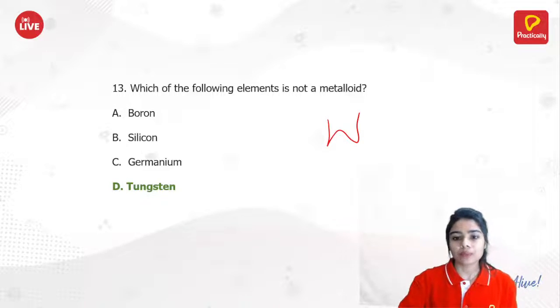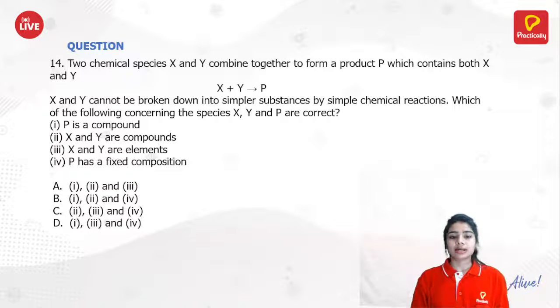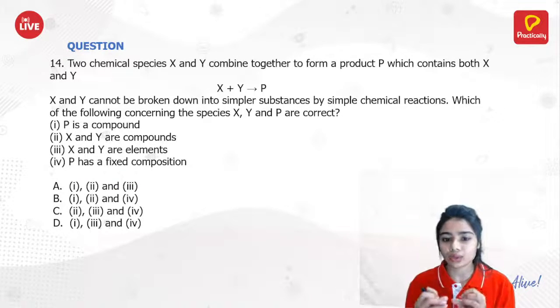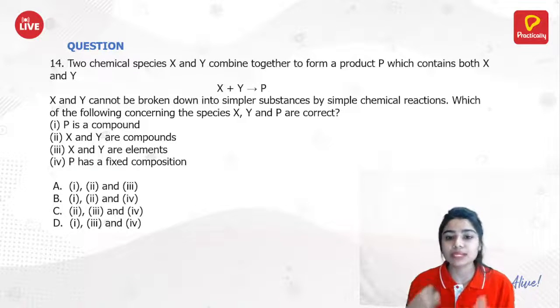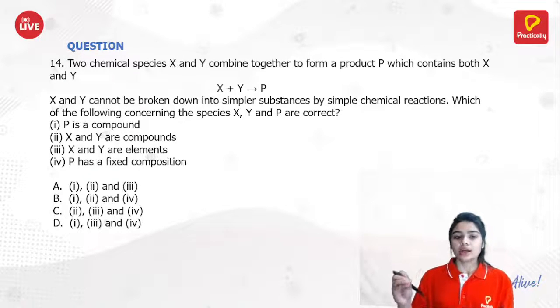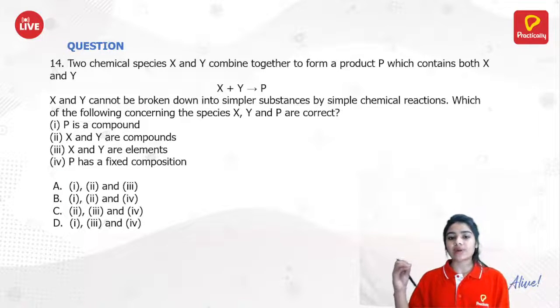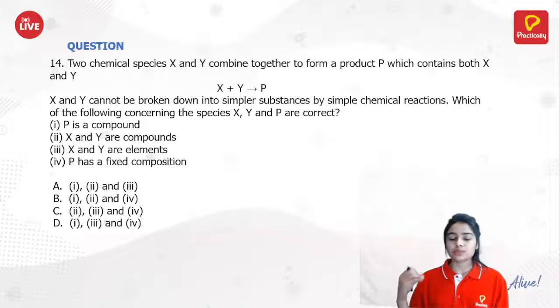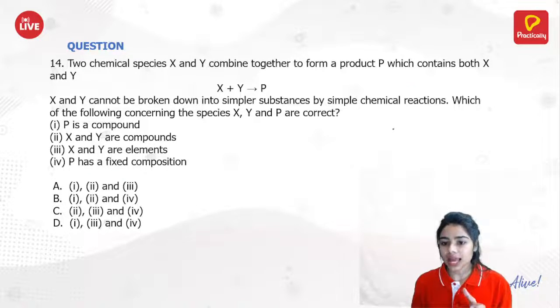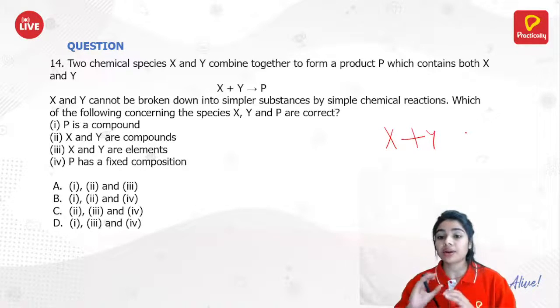Now, this simple question. Now this is again a tricky question, again about compound, element and mixture. So here, two chemical species X and Y combine together to form a product P, which contains both X and Y. This is a very simple question, but asked in a very tricky way.